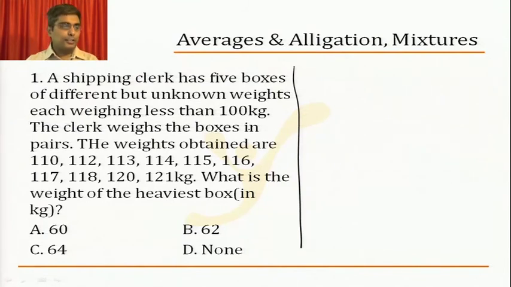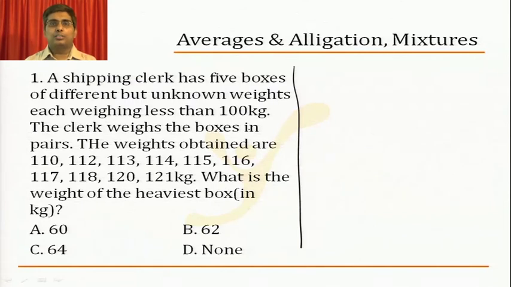We know that when they are weighed together, 2 at a time, in pairs, we know the weights and we have got some numbers, and we need the weight of the heaviest box. The moment you see this, a lot of people think there are too many numbers, too much data given, and how do we connect it? Never ever worry about getting an answer.